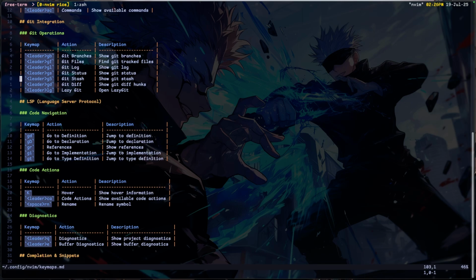GD, which is just show me the difference in whatever I'm doing. But the important one I use is lazy git, which is right here. I enjoy using lazy git. Just makes life easy. Then these are the key maps I have for going through when I'm on a function. I just go to the definition, I jump to it. I don't really use G whatever this is. I don't really go to declaration, but I use GD and GR a lot. Sometimes I use GT, but it's not really needed, since I could just hover over it with Shift K.